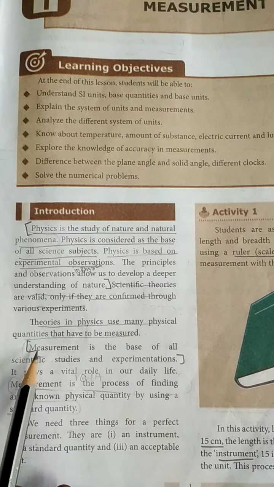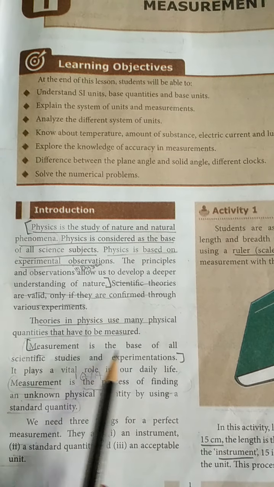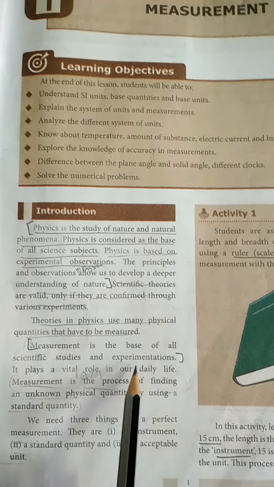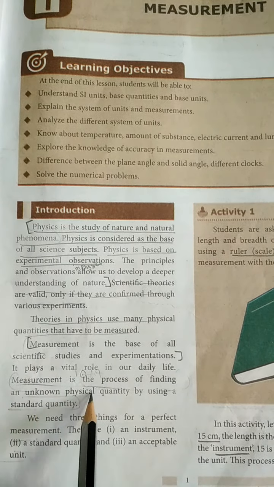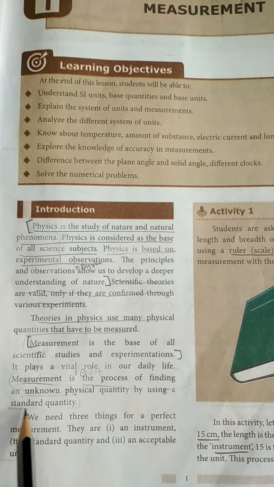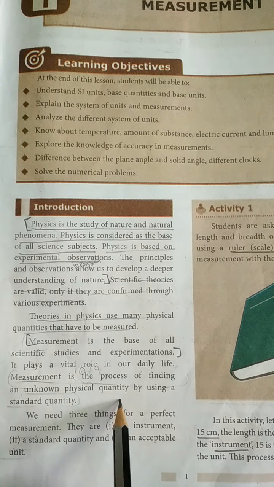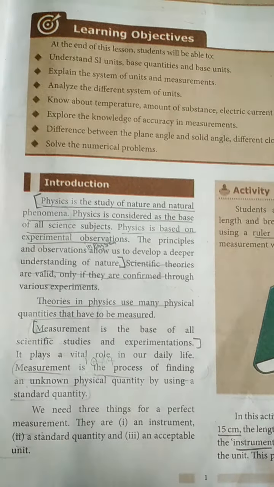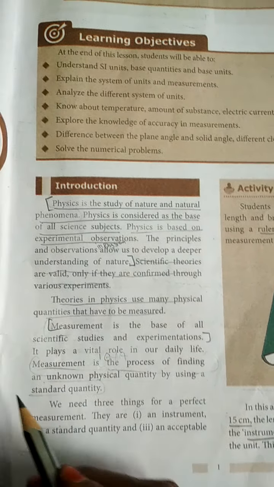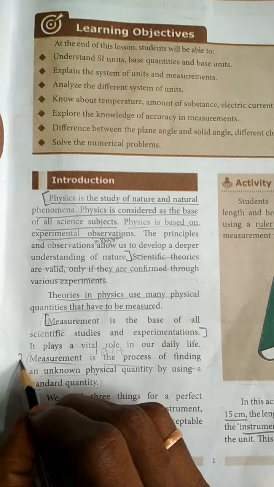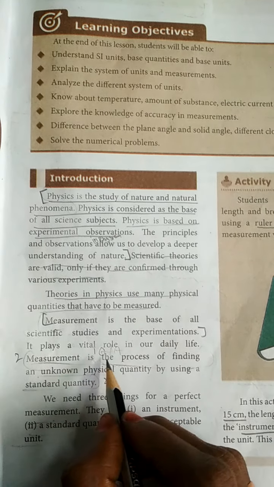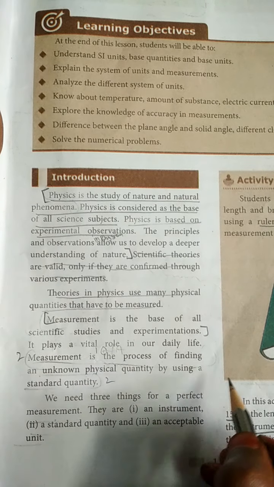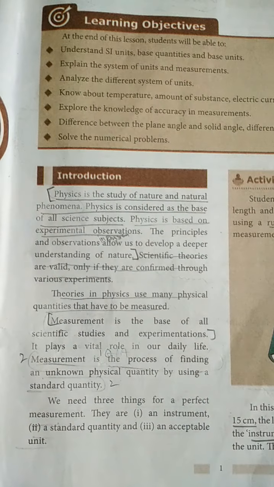Next, let us see what is a measurement. Measurement is the basis of all scientific studies and experiments. Measurement is the process of finding an unknown physical quantity by using a standard quantity. This question is asking for 2 marks. What is a measurement? 2 marks. Okay. Measurement is the process of finding an unknown physical quantity by using a standard quantity.